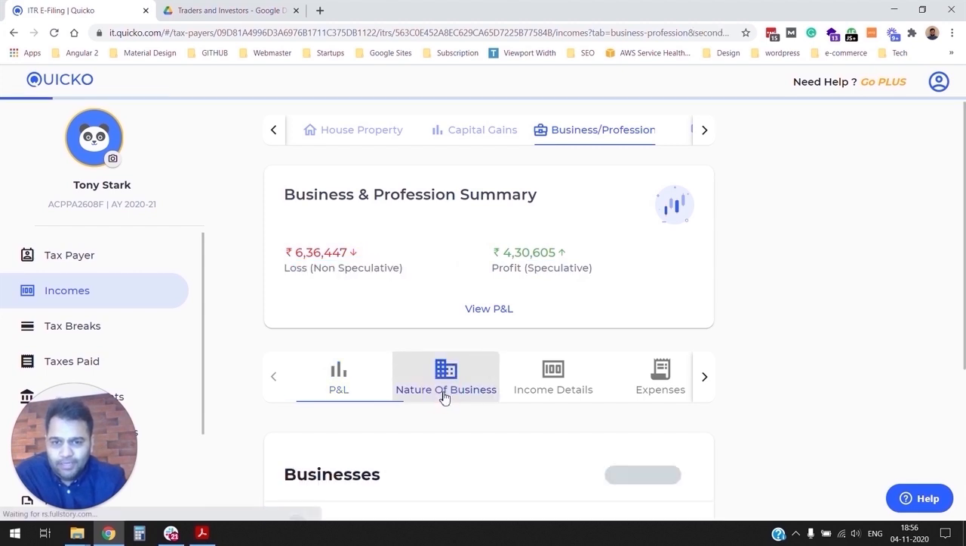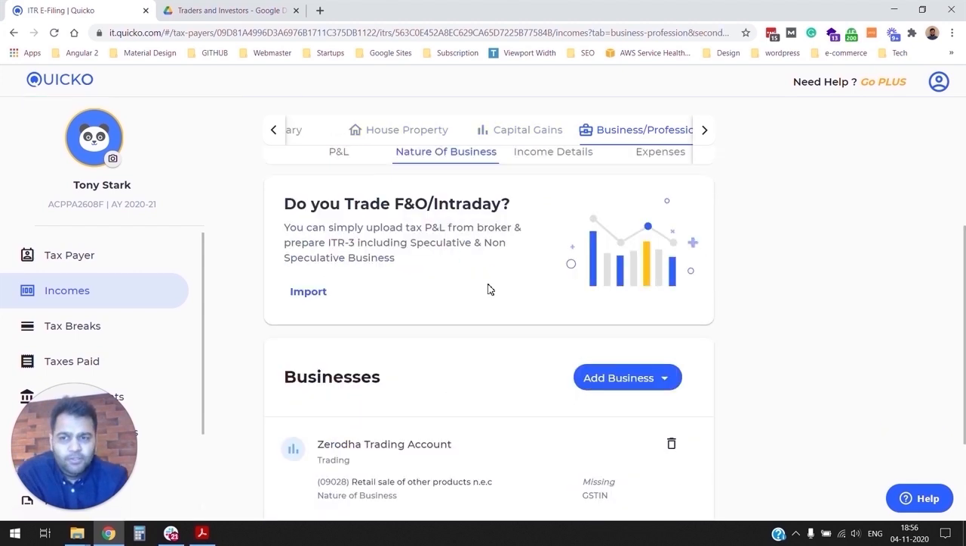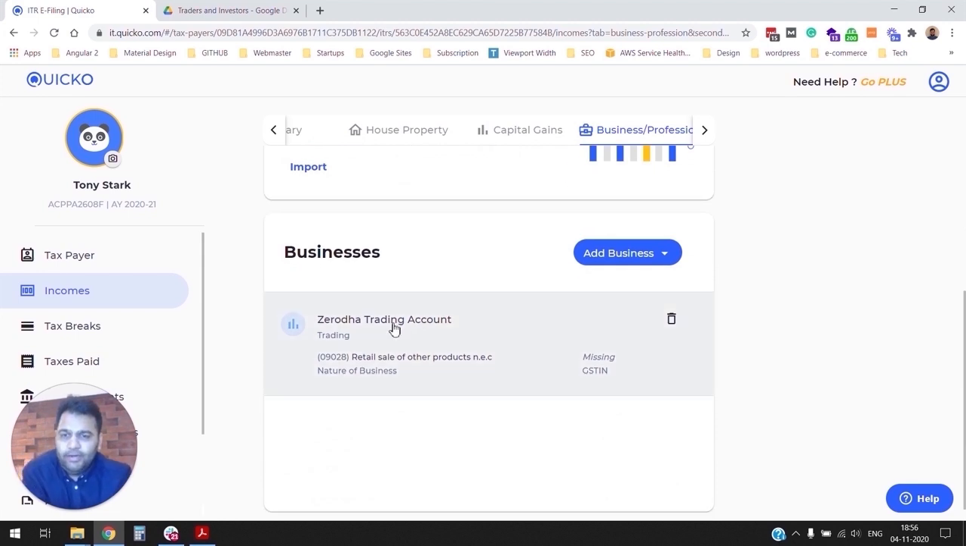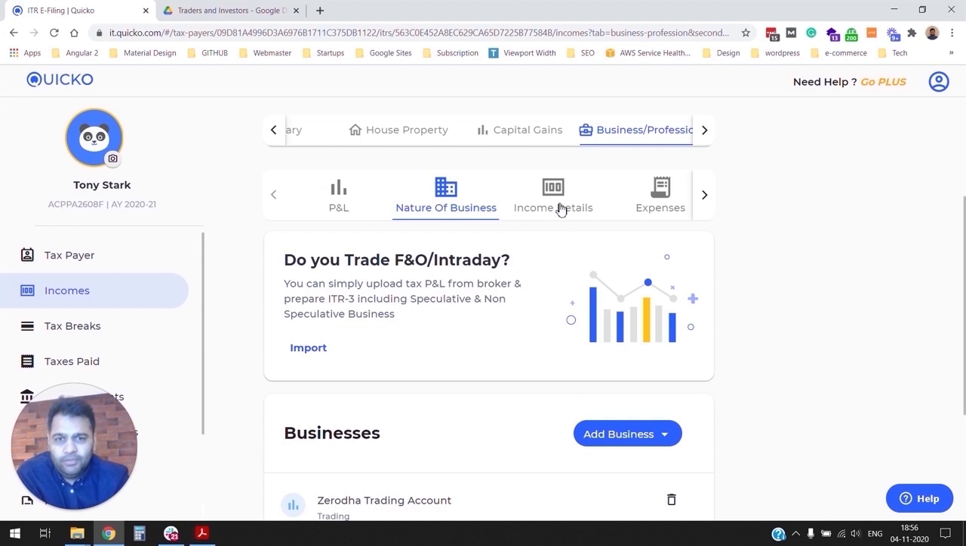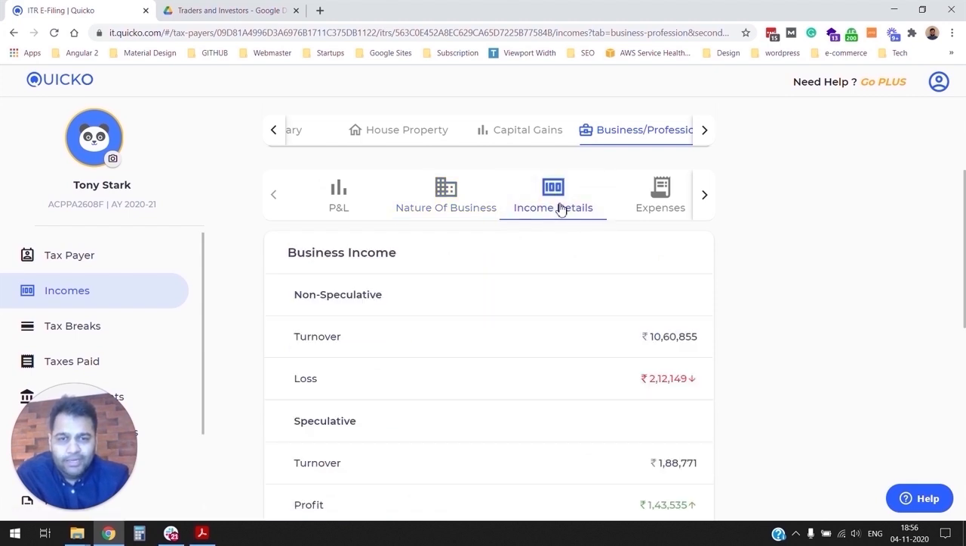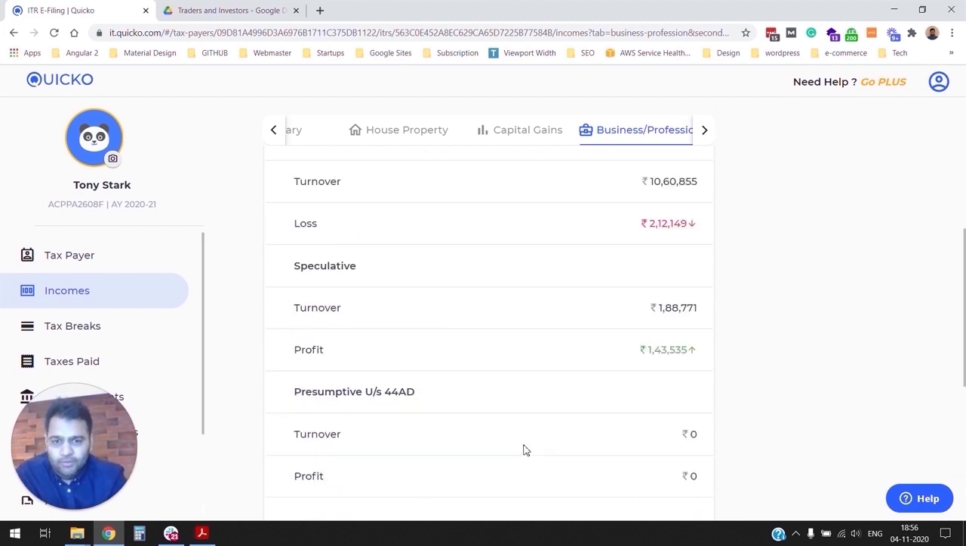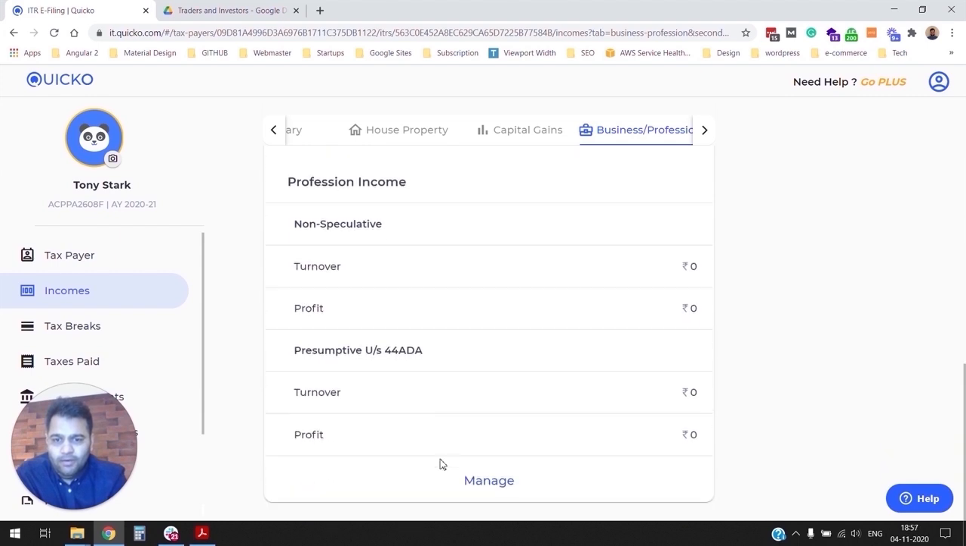As you can see here, we have imported both speculative and non-speculative business income. So let's quickly take a look at your business profession income. Like you can see here, we've already created your Zerodha trading account. Let's quickly look through all the information that we have imported for you here. So click on income details. We already talked about your non-speculative and speculative business income, so you can see the summary of it here. By clicking on manage here, you can also add any other income you may have from business profession. Let's say you are running a small consultancy business, or you're a designer or tech consultant. You can add all those business incomes here.